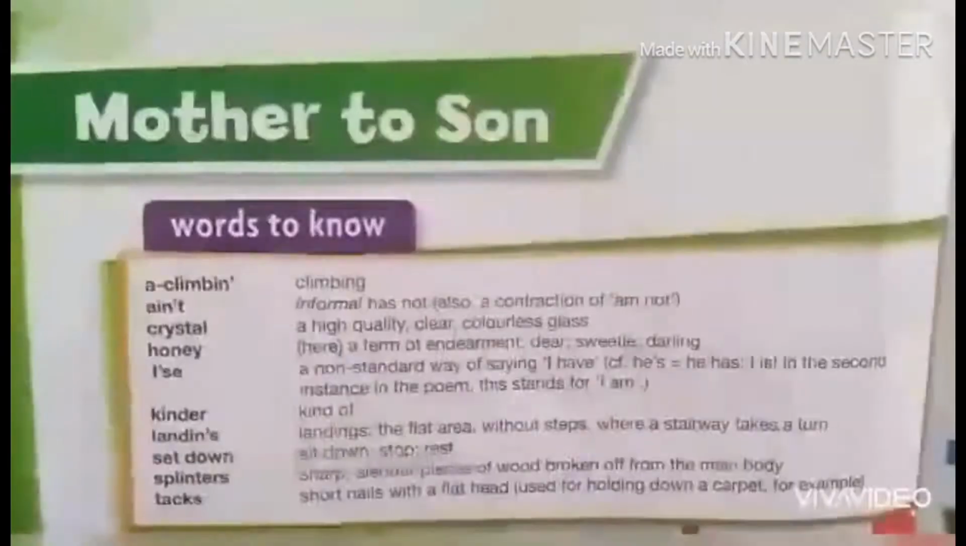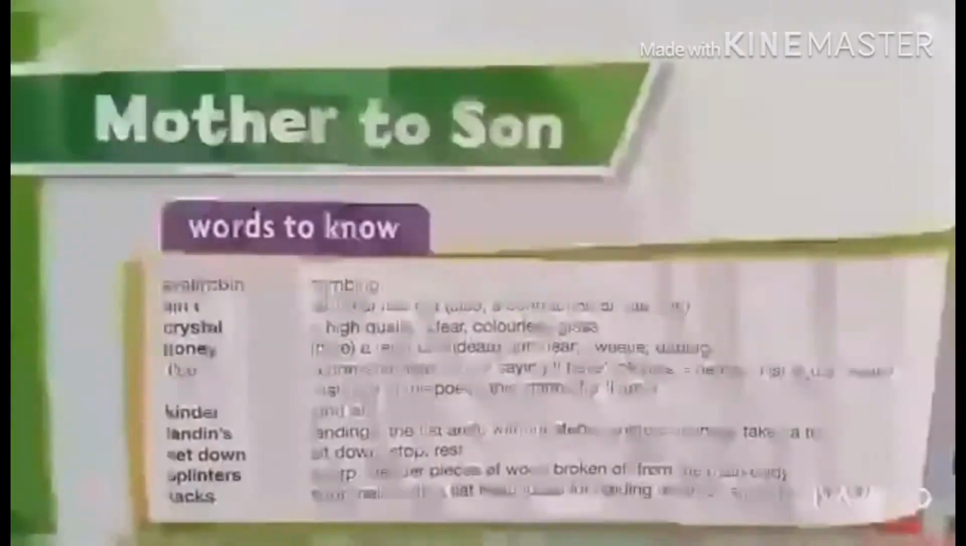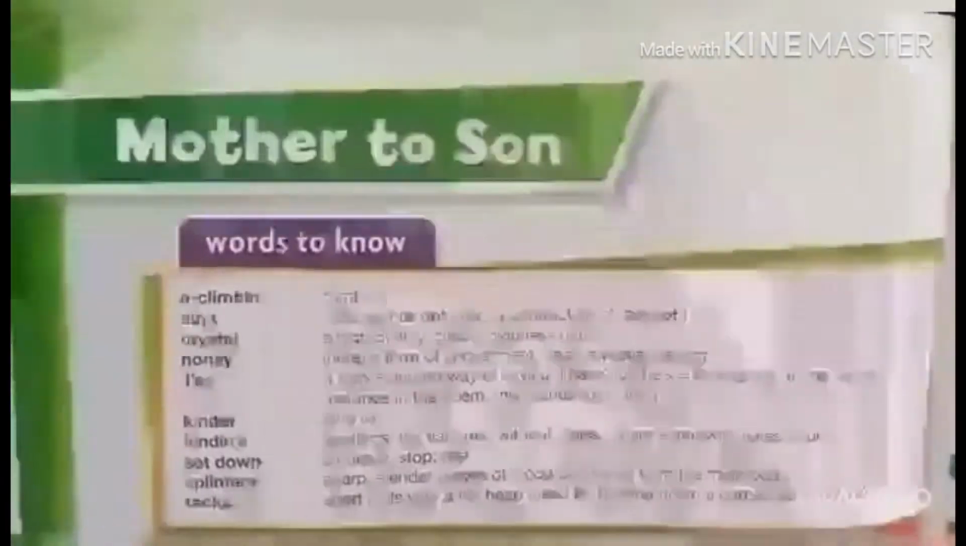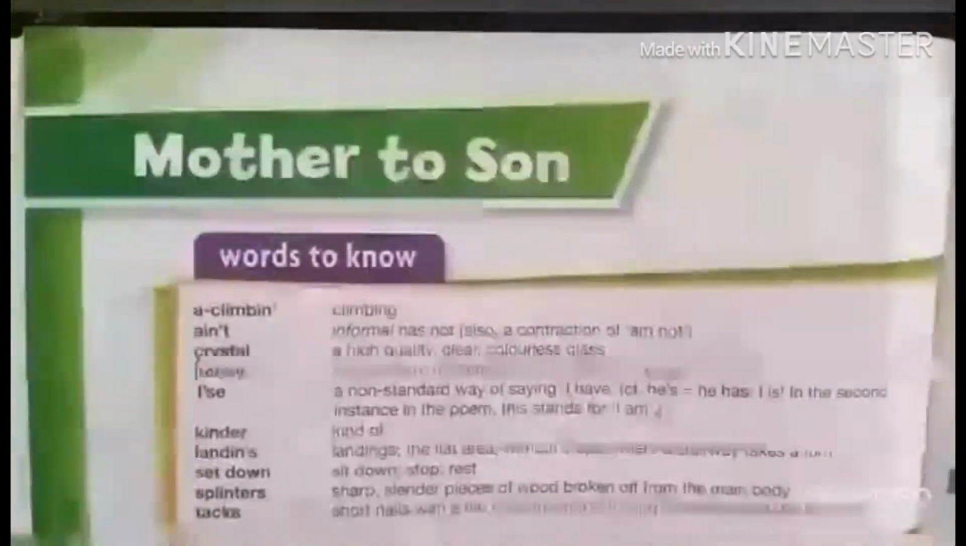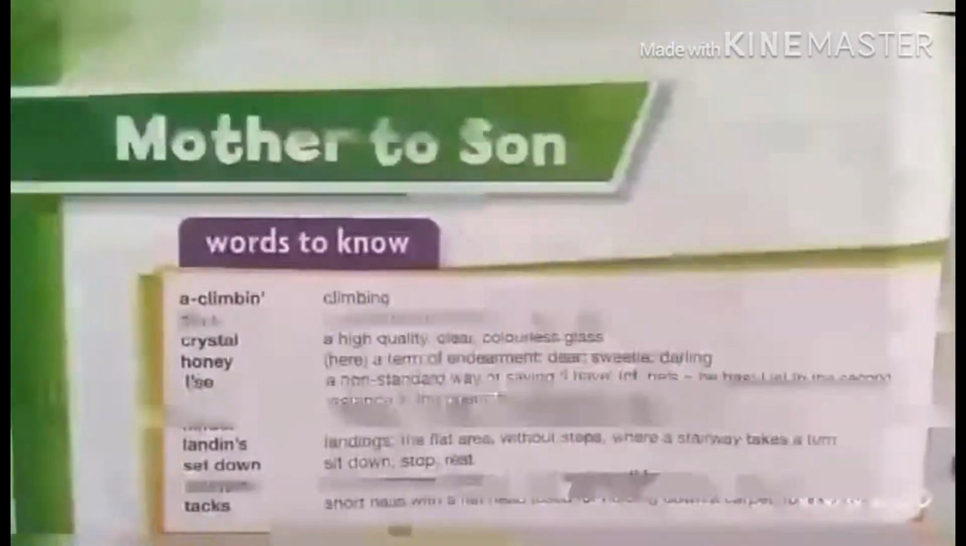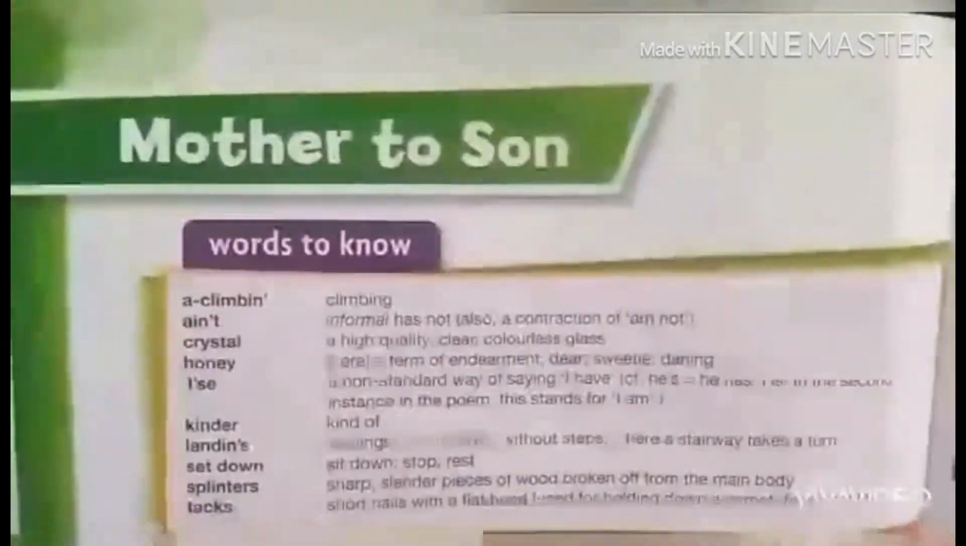The next word is honey. Honey is a normal word, but in this poem it is used as a term of endearment, like dear, sweetie. You use dear in normal English, for your friends, for your sister, for your brother, but here honey is used in the same way, like dear.